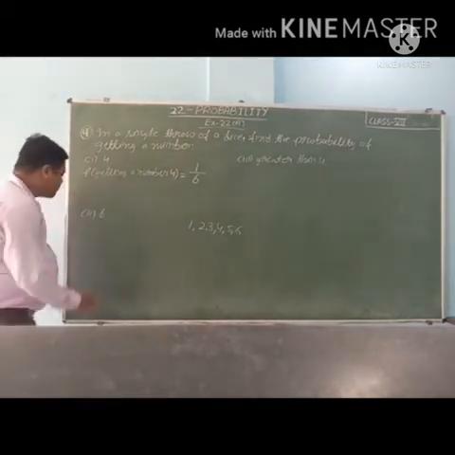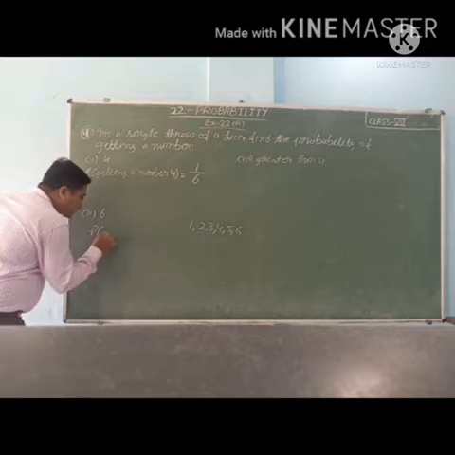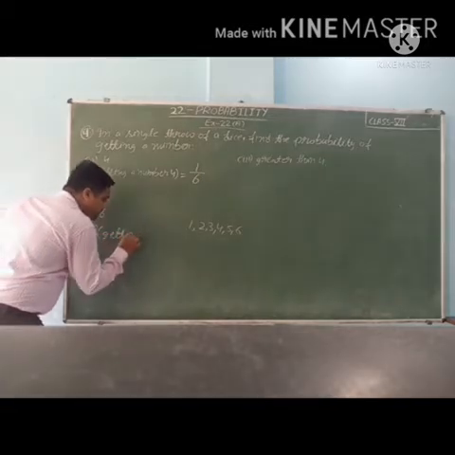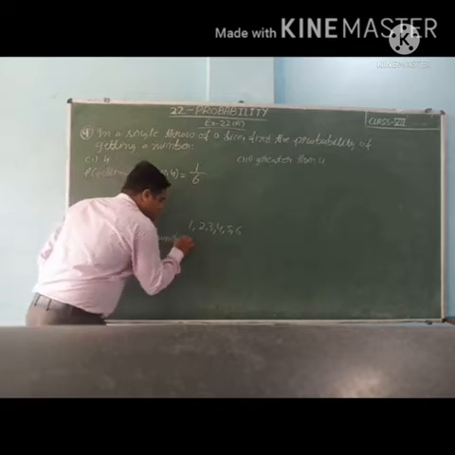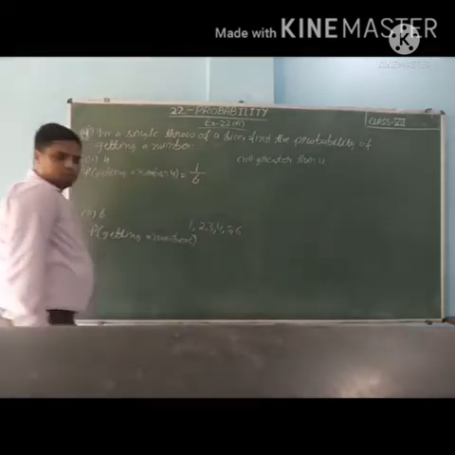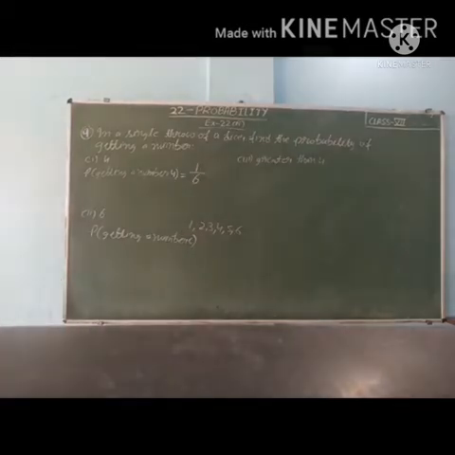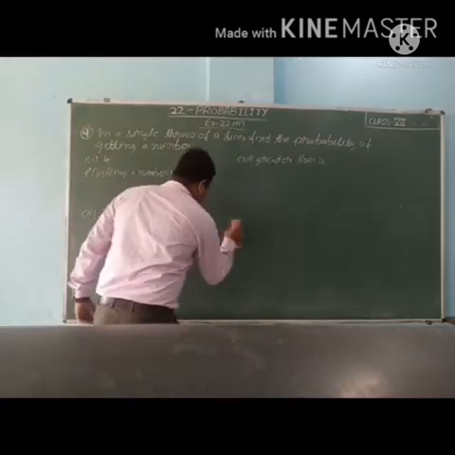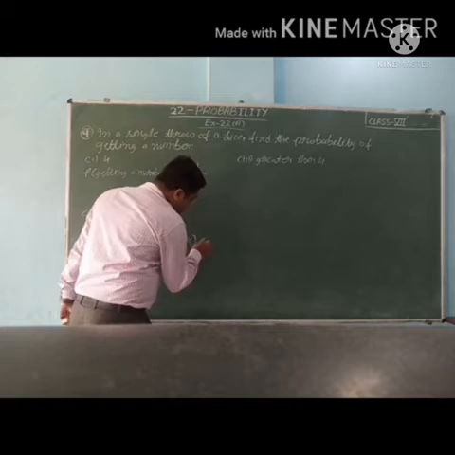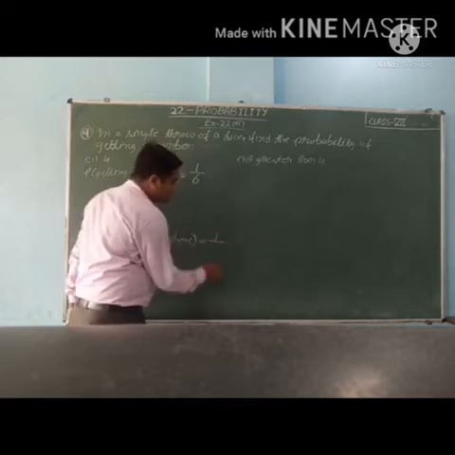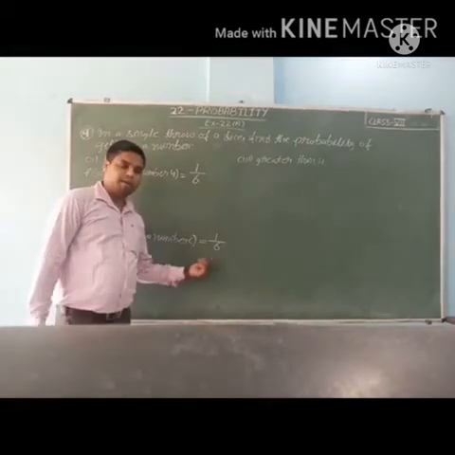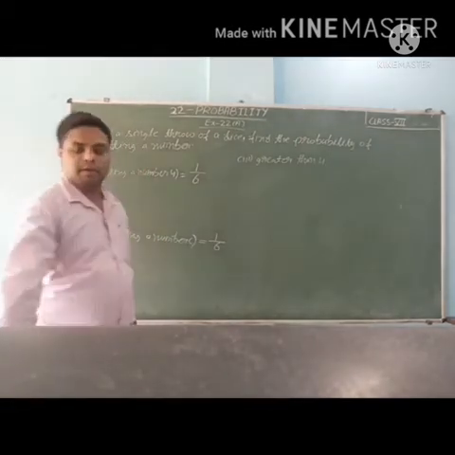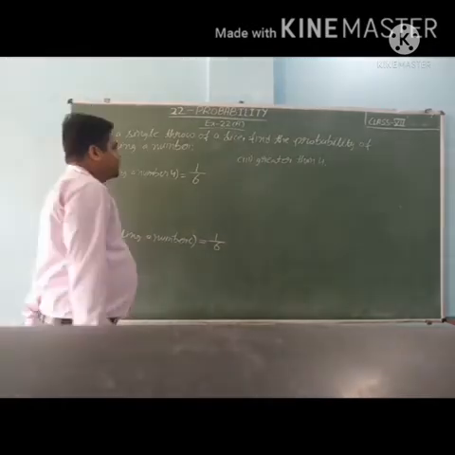Second part, P(getting a number 6). So students, how many 6s are there? Only 1. Then total numbers 6. So P(getting a number 6) is equal to 1 upon 6.